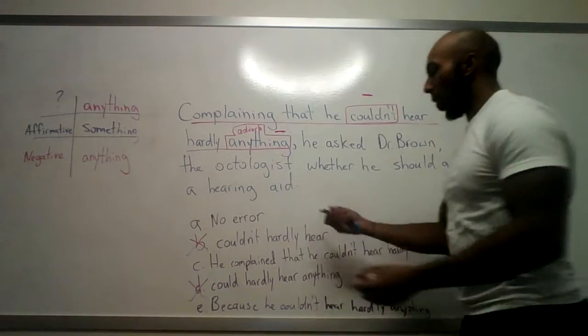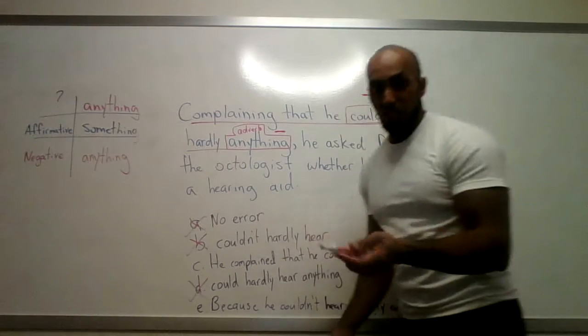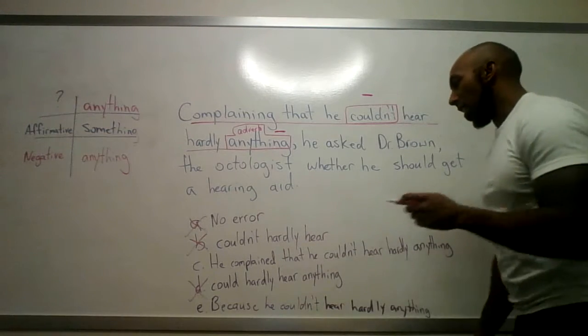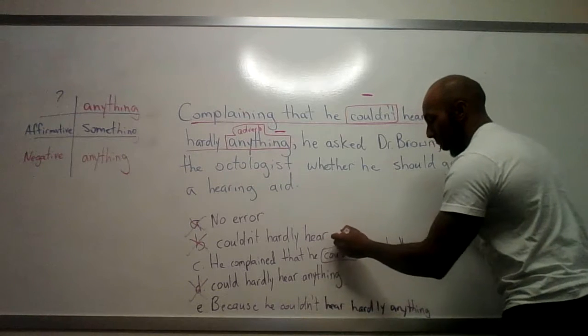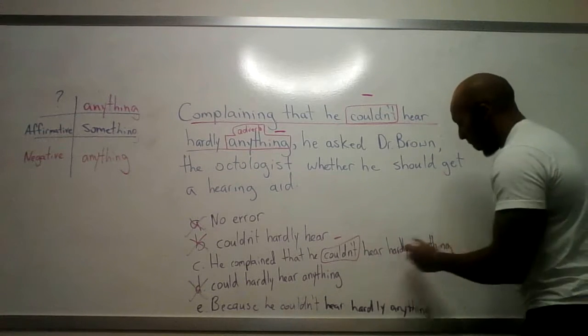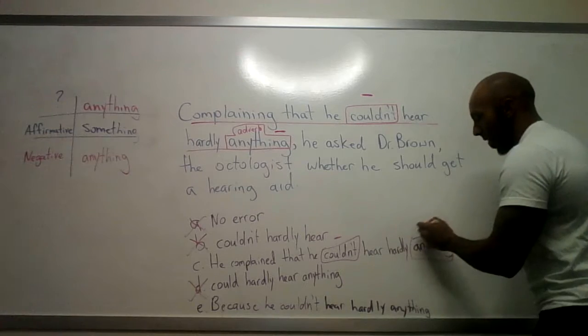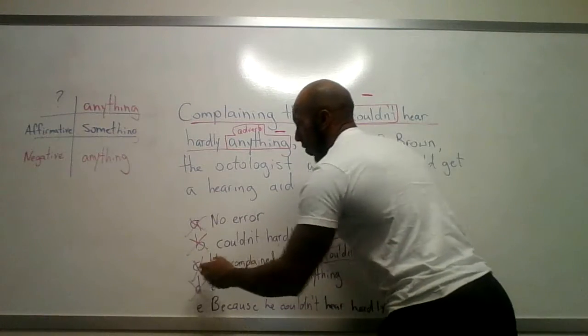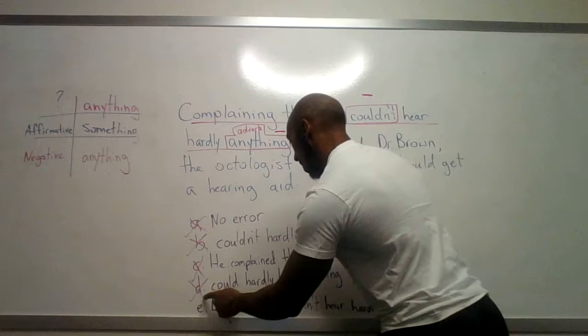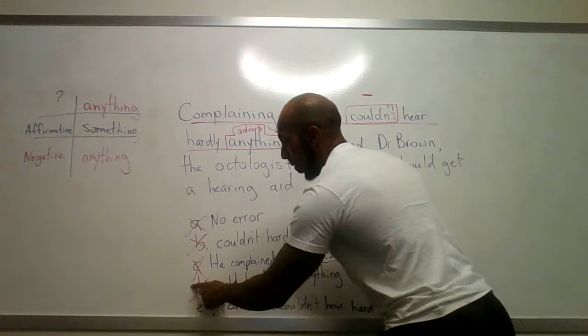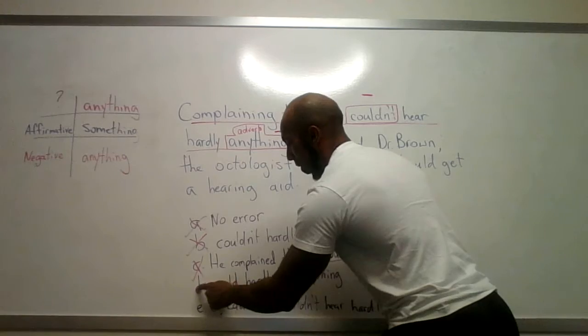Now let's look here. We know there's an error in there because I've already told you there's an error. Okay, let's look at C. He complained that he couldn't hear hardly anything. Well, we still have the presence of that double negative, the negative modal verb and the negative adverb anything. So we can't have a double negative. So that leaves us with, oh, excuse me, wait a minute. Sorry, I scratched out the wrong one.